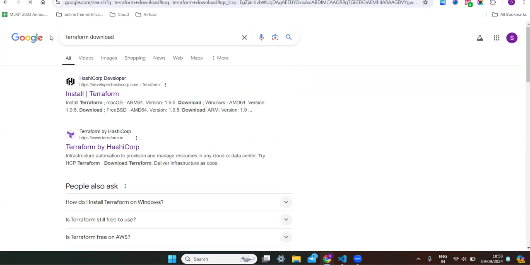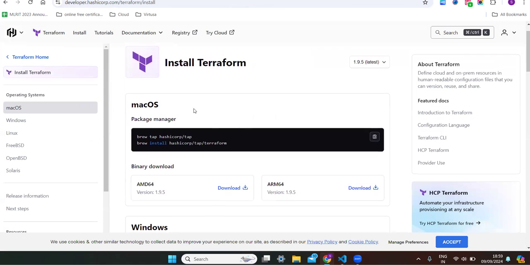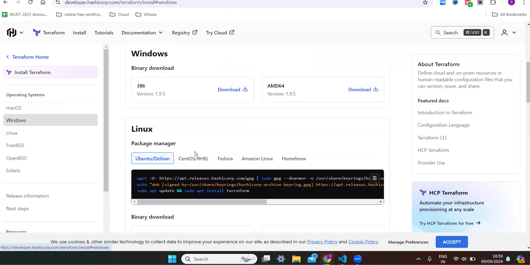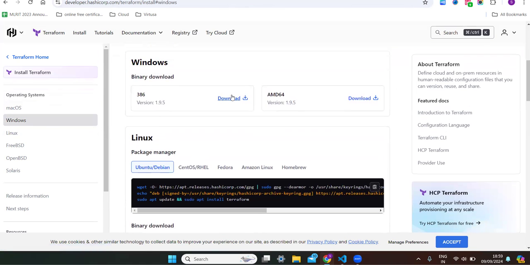In this video, let us see how to download Terraform. For that, I'm searching for Terraform download. You can see the first link, that is install Terraform. I'm opening it. Currently my system is Windows, so that's why I'm selecting operating system as Windows. I downloaded this 386 version. Currently it is downloading.